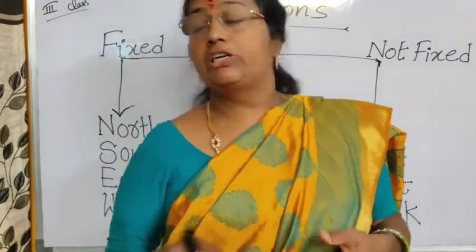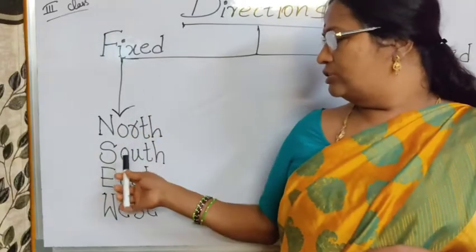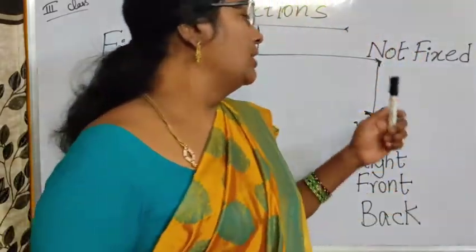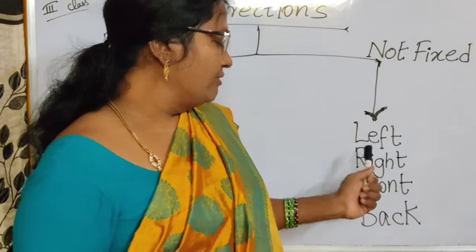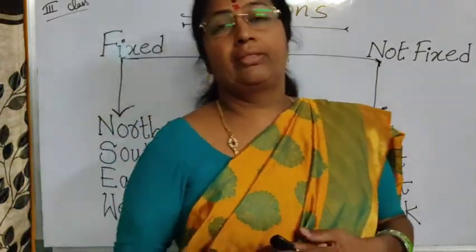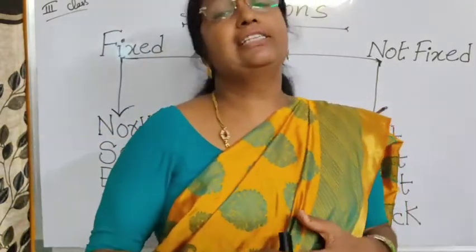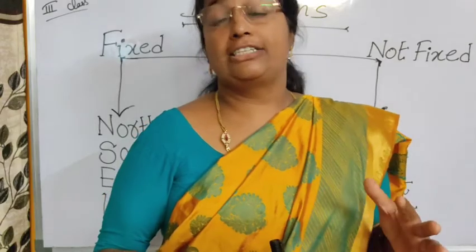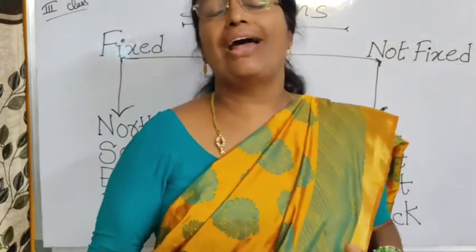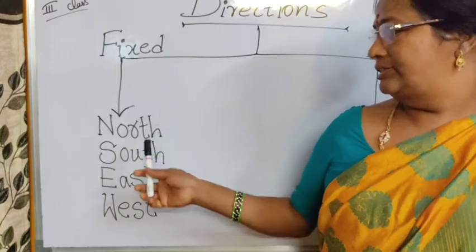Whether to go for the fixed directions north, south, east, west, or the not fixed directions, left, right, front, back. It is always correct. It will be always right to use the fixed directions.